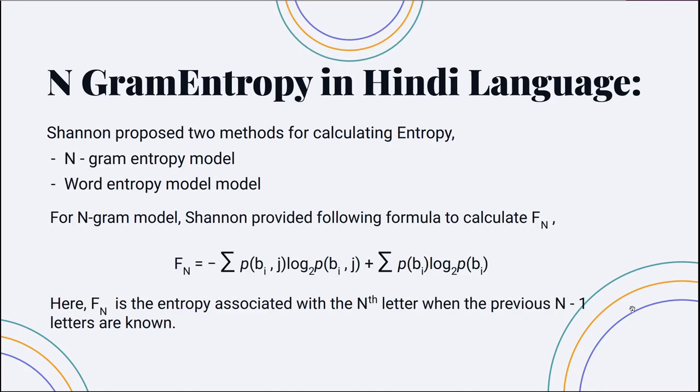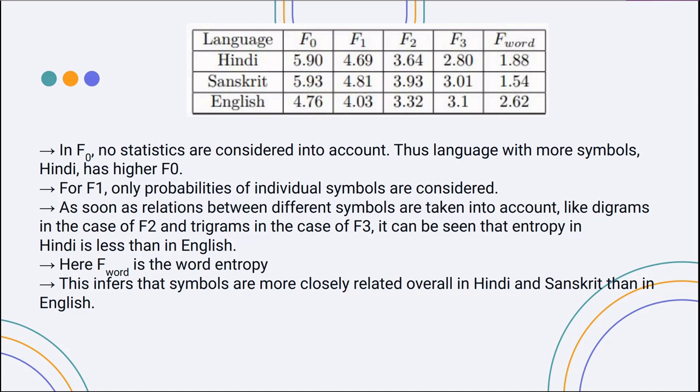N-gram entropy is another useful property, in which we can calculate uncertainty in occurrence of the nth character if the previous n minus 1 characters are known. It is represented as Fn. Shannon gave this formula to calculate it. In this table, F0 means n-grams of length 0, which means all characters are equiprobable. F0 is greater in Hindi and Sanskrit compared to English because there are more characters in Hindi and Sanskrit.